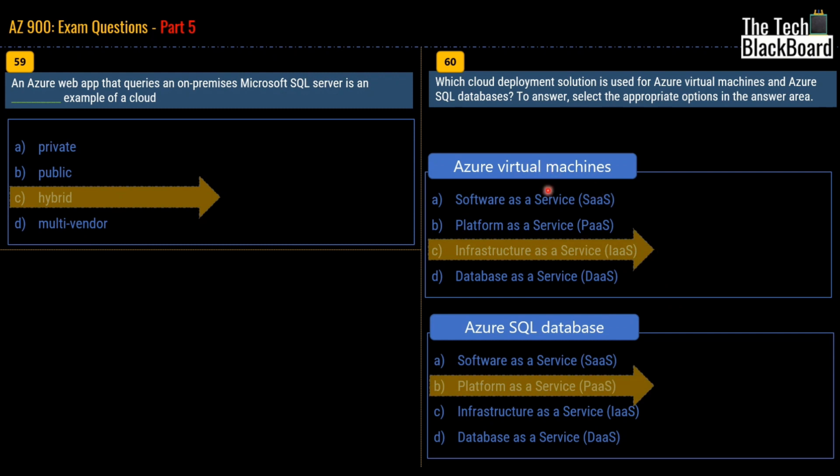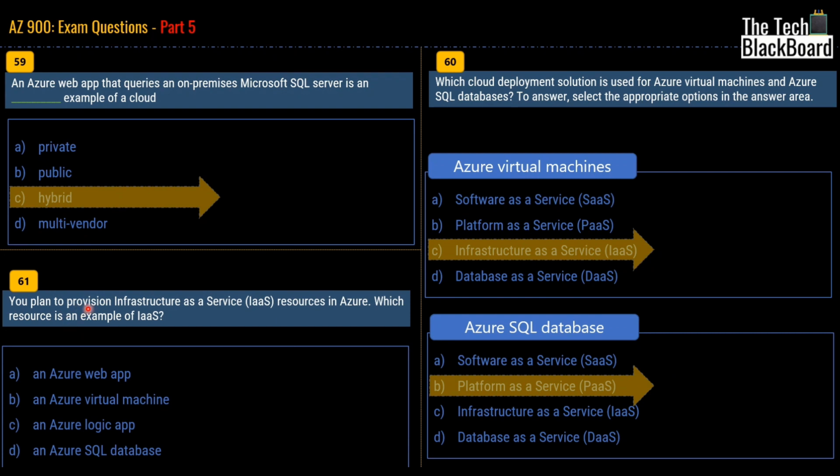The answer for Azure Virtual Machine is infrastructure as a service. In the very first question of this part 5, question number 56, I elaborated why Azure Virtual Machines are counted as infrastructure as a service. So go and check out that question once again if you have forgotten the logic. Coming to SQL database, if you have watched our part 3, in question number 32, I explained in a very detailed form why Microsoft SQL database is taken as a PaaS service.